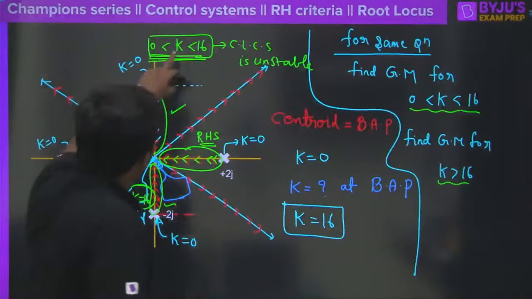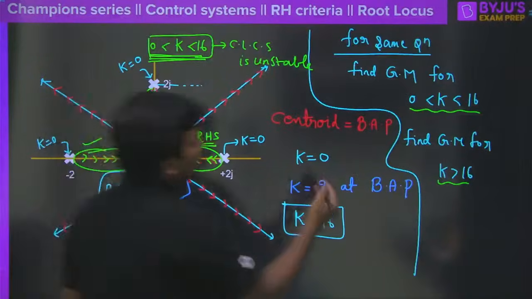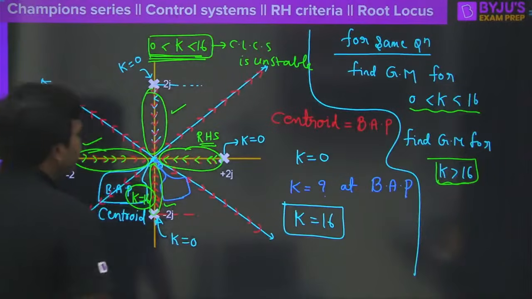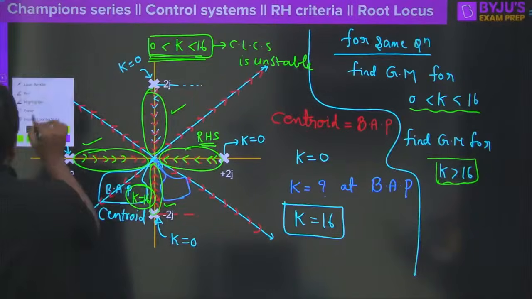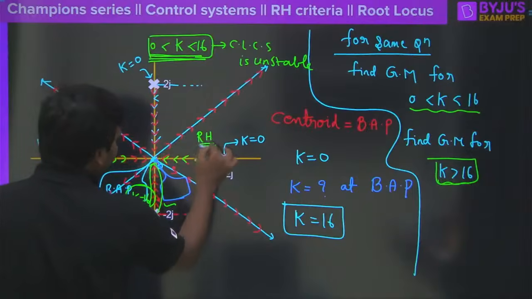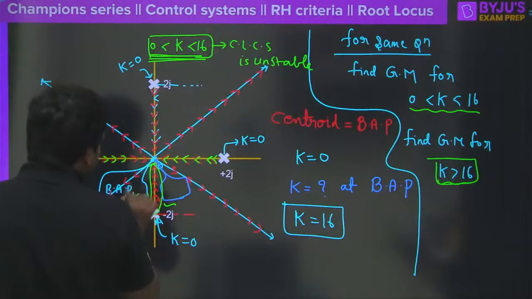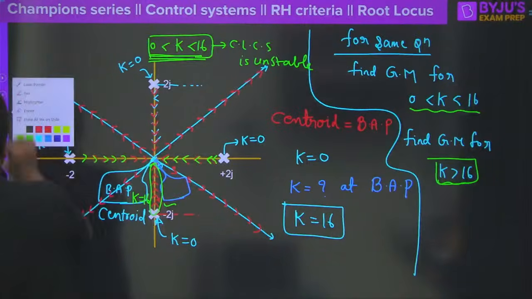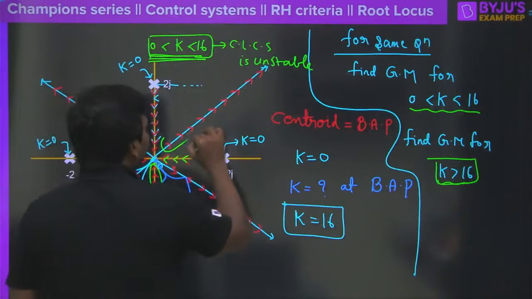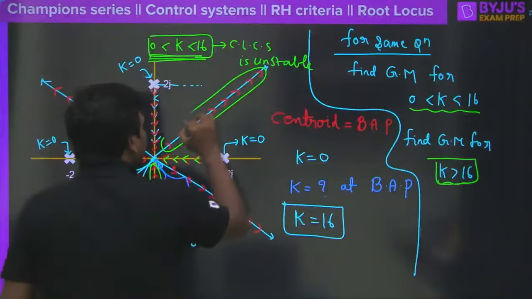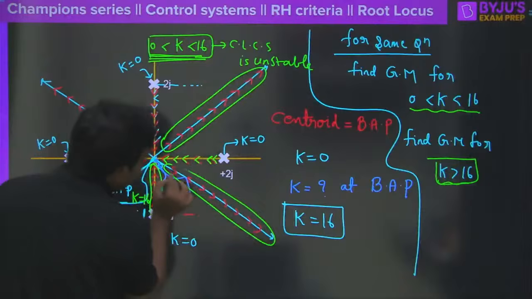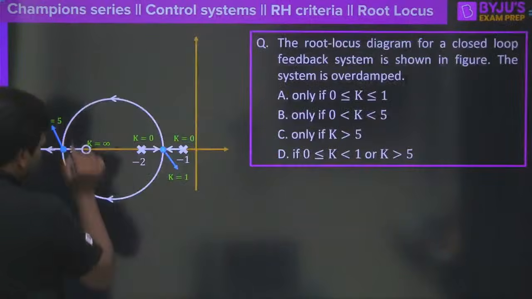Unstable. Now the most beautiful point is, even if k is greater than 16, what is going to happen? For k greater than 16, it is really the worst thing here, think logically, how many branches will be in the right hand side now? Any one of you? So for k greater than 16, after the breakaway point, one root locus branch is completely in the right hand side. This is also completely in the right hand side only, and two are in the left hand side.